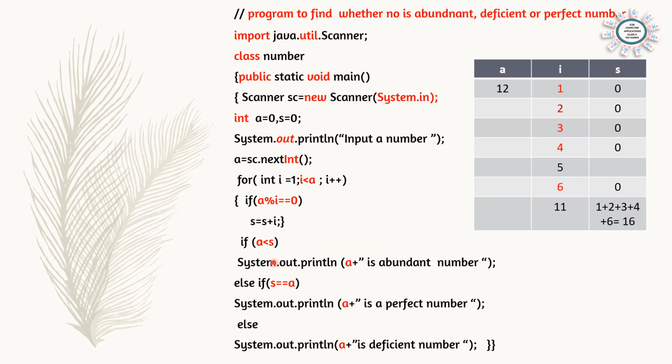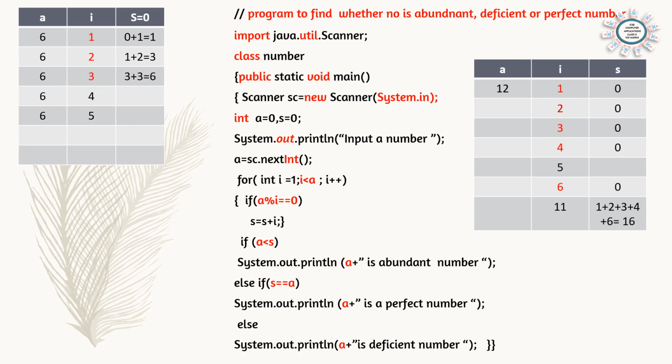And now find if a is less than s. In this case, a is 12 and s is 16, so the condition is true. If a is less than s, print a plus. That means 12 will come here. 12 is an abundant number. So if the number is less than the sum of factors, it is an abundant number.